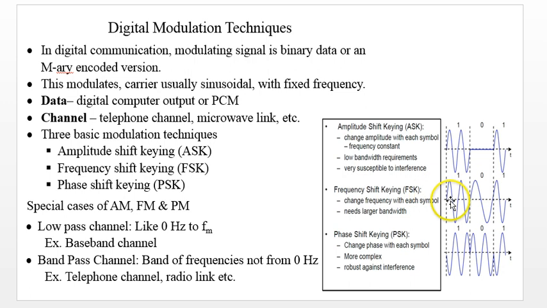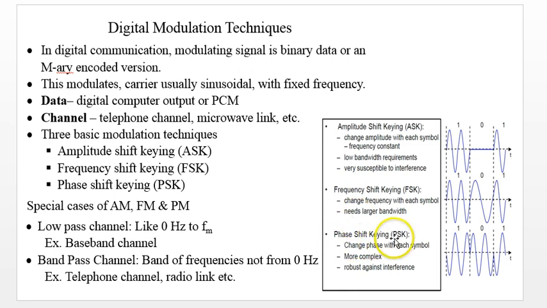Frequency shift keying: corresponding to 1 there is some carrier frequency and there is another carrier frequency corresponding to 0. So this is frequency shift keying, and this method needs a larger bandwidth.